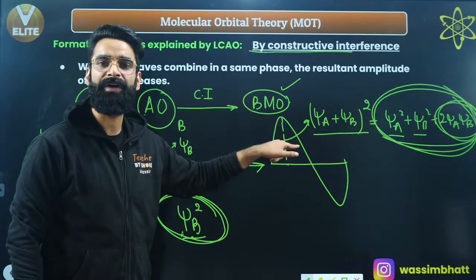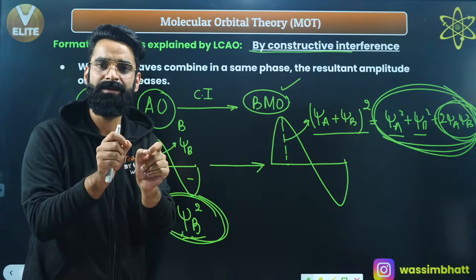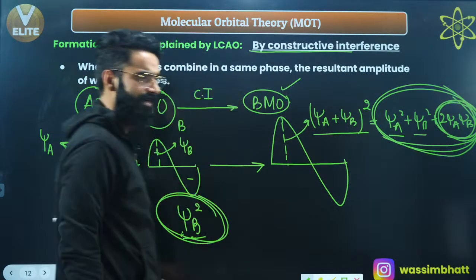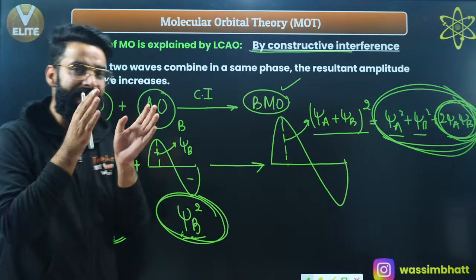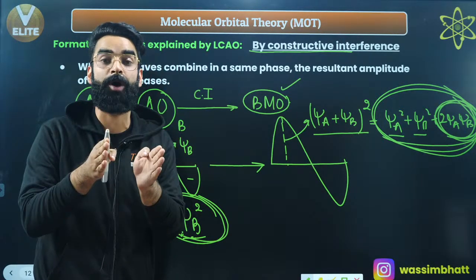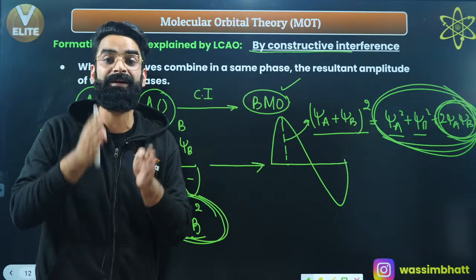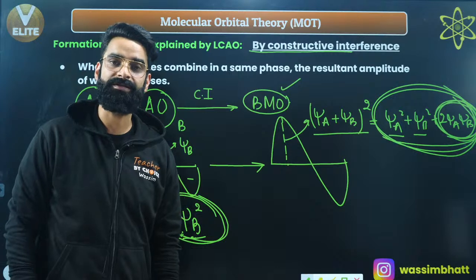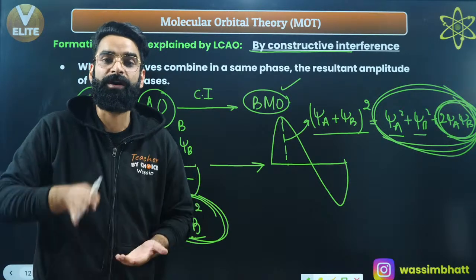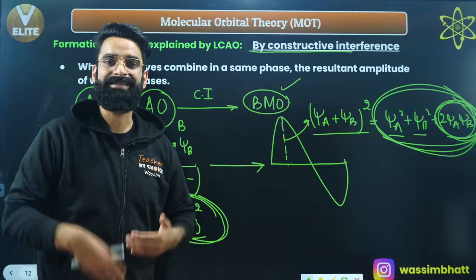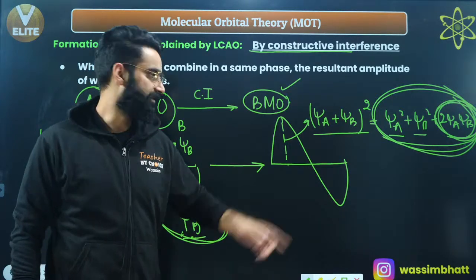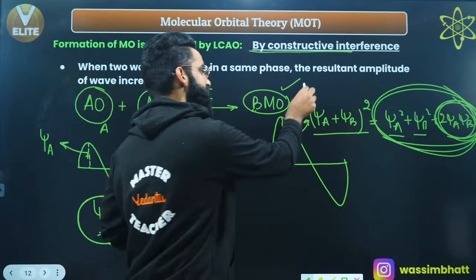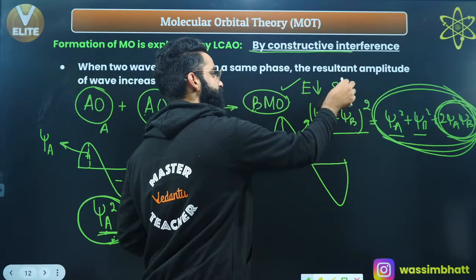I'll say yes, the probability of finding the electron between the nuclei of the two bonding atoms in this bonding molecular orbital has increased by this much of amount, right? And if the electron density between the nuclei in the molecular orbital is increasing, I'll say repulsions between the nuclei will decrease. And if repulsions between the nuclei will decrease, what is going to happen? Energy of the molecular orbital will decrease, right? And the stability of the molecular orbital will increase, right? This kind of molecular orbital, which we get over here, that's what we call as bonding molecular orbital, whose energy is less, whose stability is more. I hope you got it.